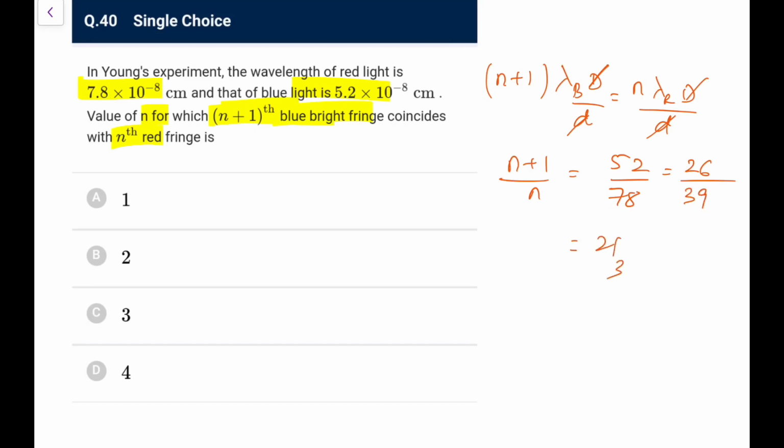So yes, you have got it. Third of the red and the third of the red, it's not going to come like this. This is impossible. I think they have given this a wrong one. Okay, they have not given wrong. I have taken it wrong because I have put the wrong values. So it was good that the answer was reversed. It is basically 78 by 52, and you do this 3 by 2, so n will come out as 2. So I was wrong here, so n should be 2 here.